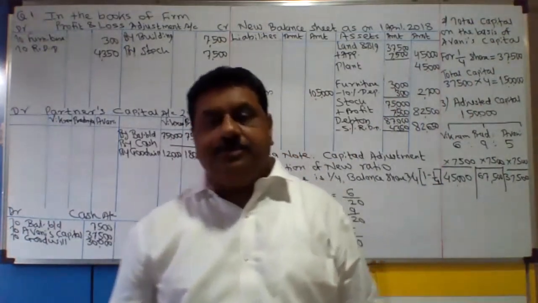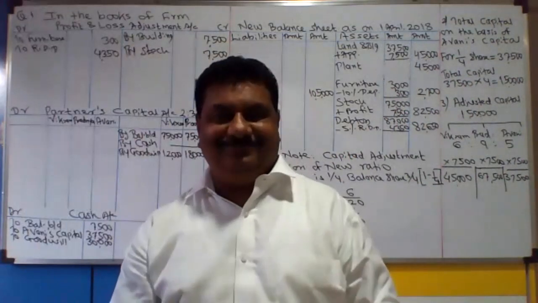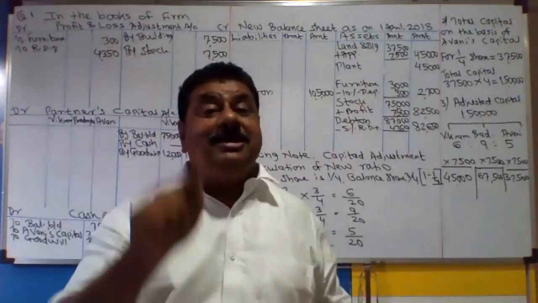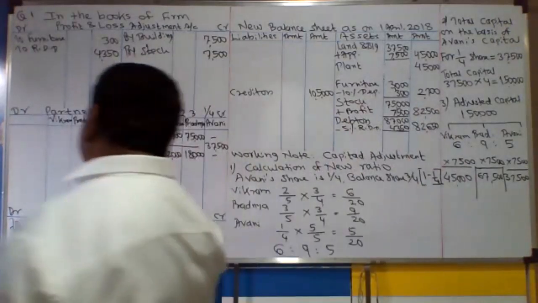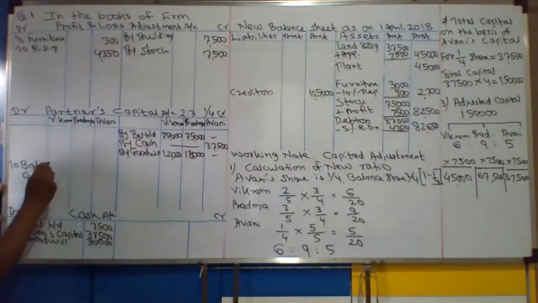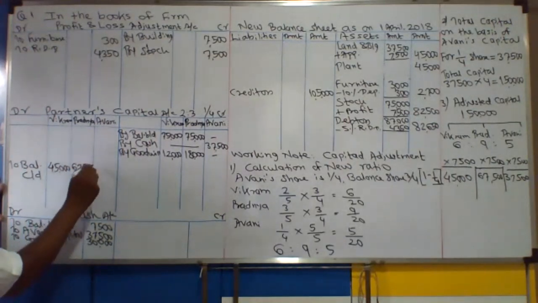So let us continue. अभी हमने नया कैपिटल तो निकाल दिया सबका, लेकिन लिखना कहाँ पे? What are the effects of the new capital? The effects of the capital are coming. Capital account debits as a 2 balance carried down. 2 balance carried down. 45,000 for this Vikram. 67,500 for this Pradnya.